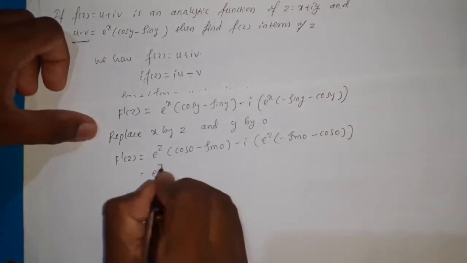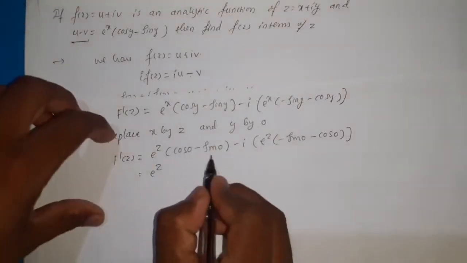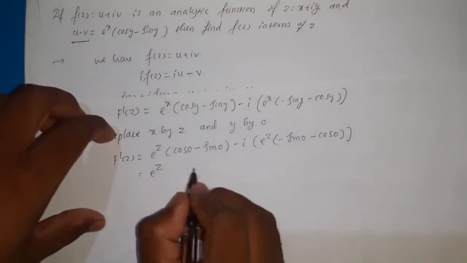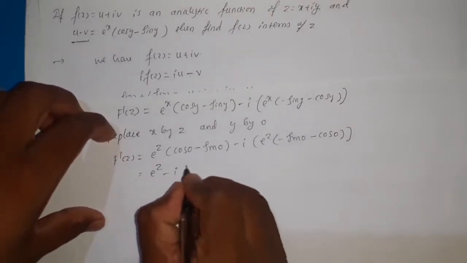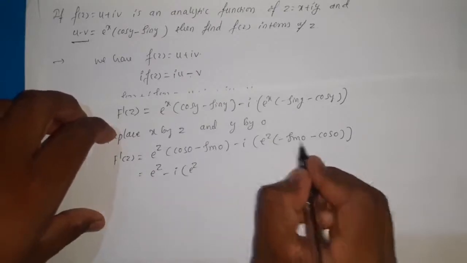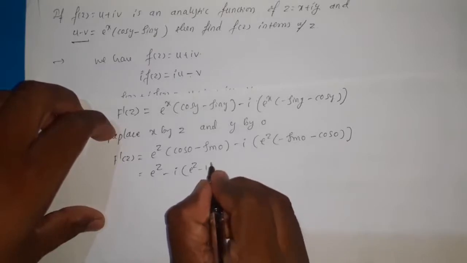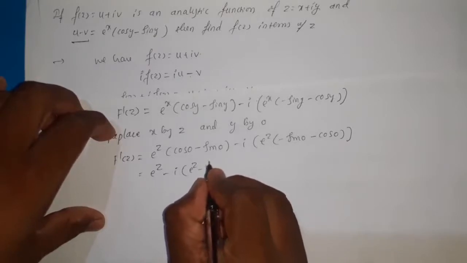Then it is equal to e power z, and here cos 0 becomes 1. So, e power z as it is, minus I into e power z, where minus sin 0 is 0 and cos 0 is 1. So that becomes minus 1.